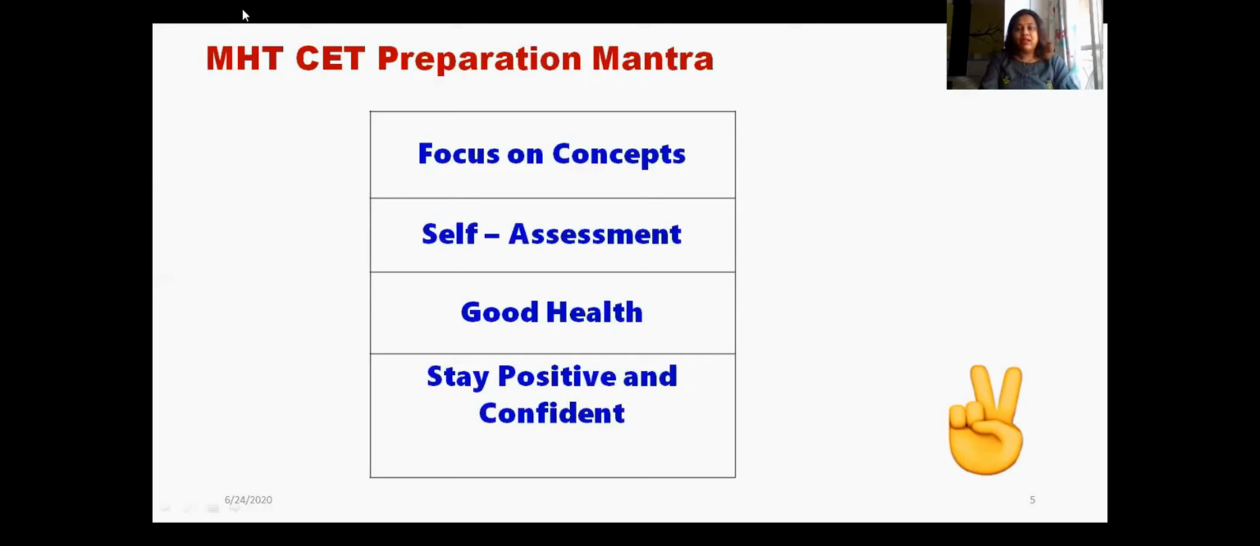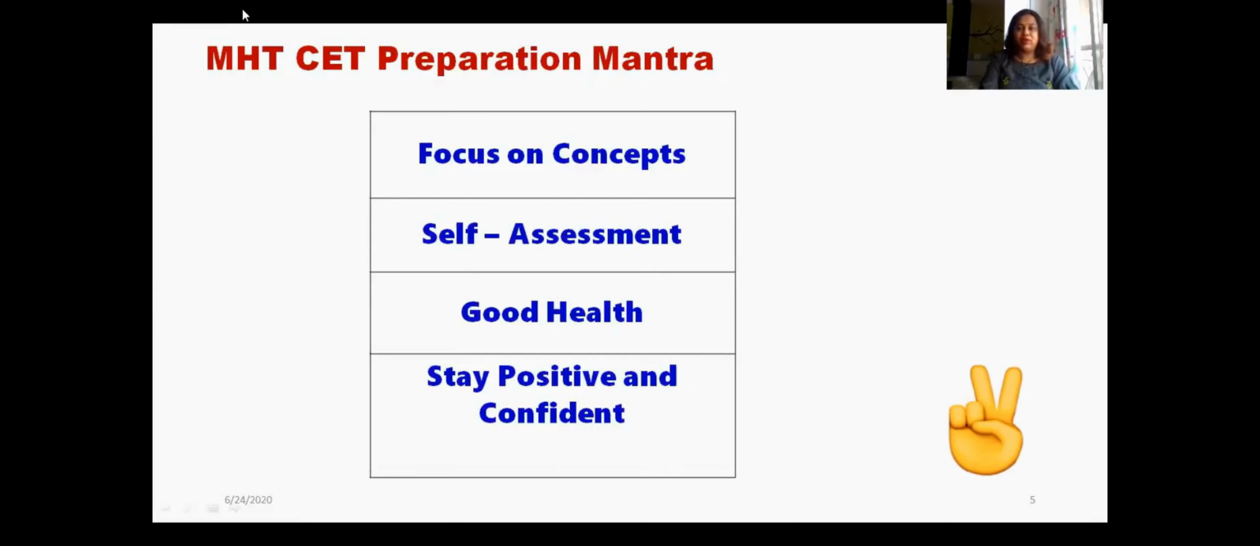Good health. If your health is good, you can study well, you can score well. But if your health is not good, then there will be some problems you will face while studying the subject. So first of all, you should take care of your health.